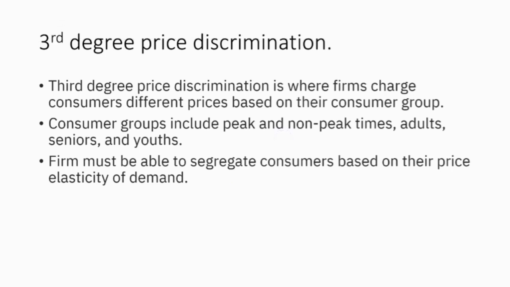Today I am talking about third degree price discrimination. What is third degree price discrimination? Third degree price discrimination is where firms charge consumers different prices based on their consumer group. Consumer groups include peak and non-peak times, adults, seniors and youth. The firm must be able to segregate consumers based on their price elasticity of demand.